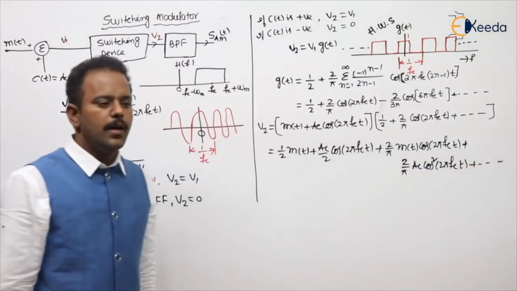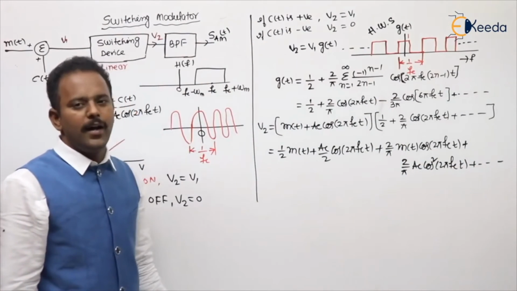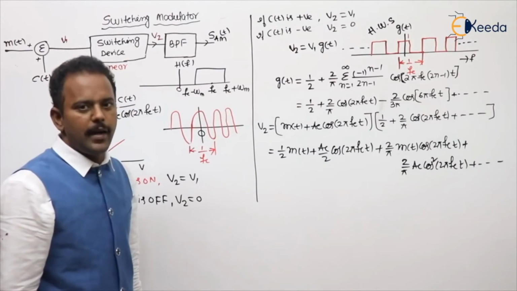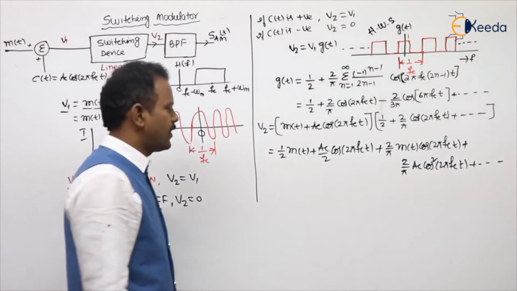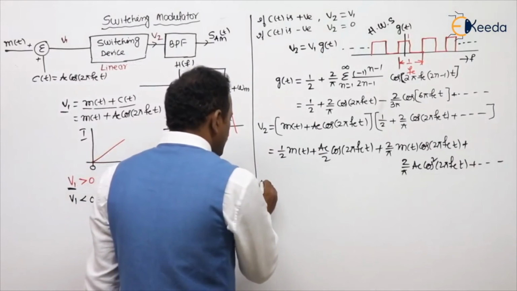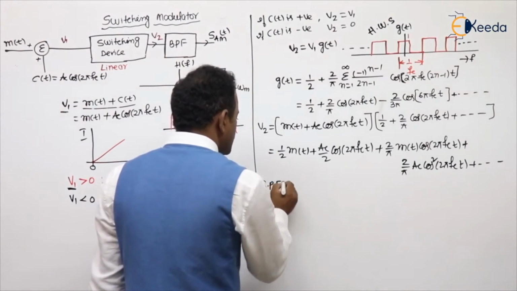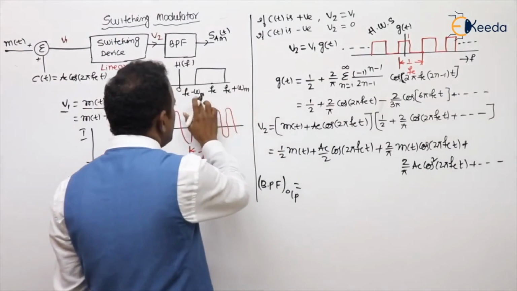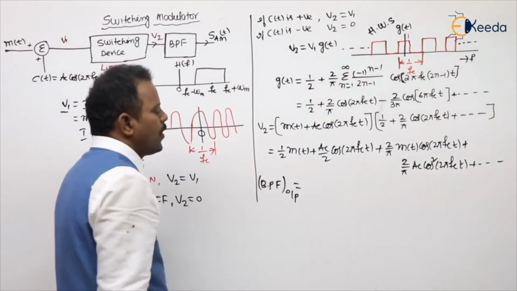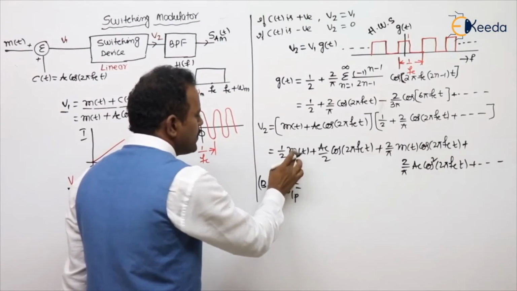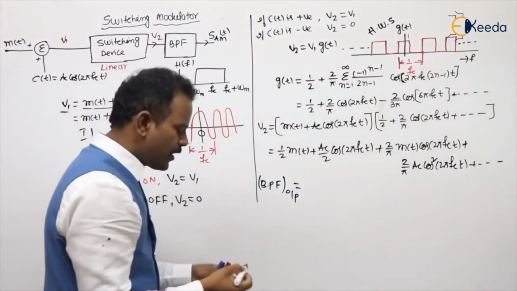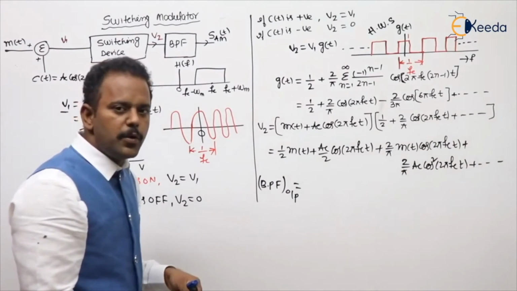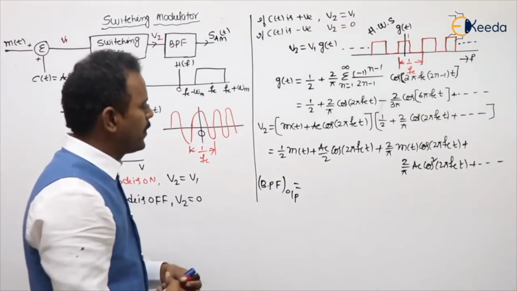Now you can recognize our AM components, because we are designing the filter only for the AM range. I already showed it in the previous graph also. Then I can say the band pass filter output is, it is passing only from fc minus omega m to fc plus omega m. What is the first term, sir? The first term is m of t. M of t has components from where to where, sir? In the previous part itself I told: minus omega m to plus omega m. Are you getting my point?